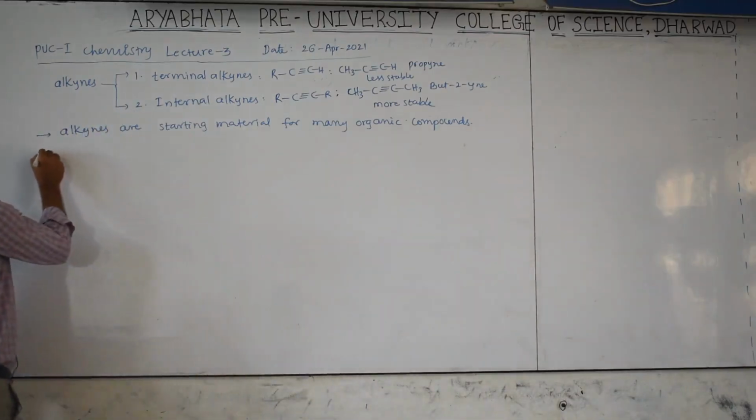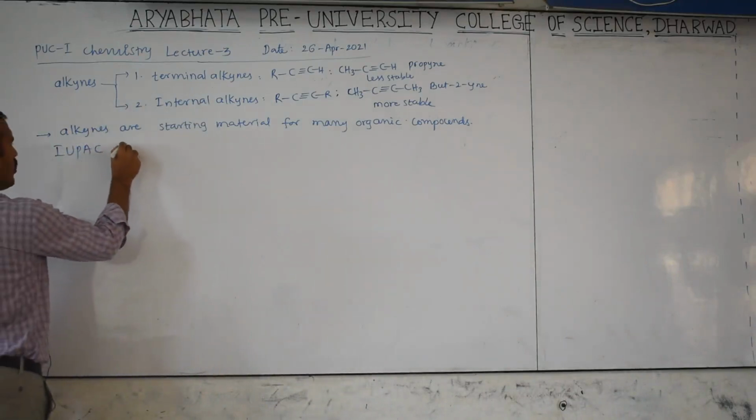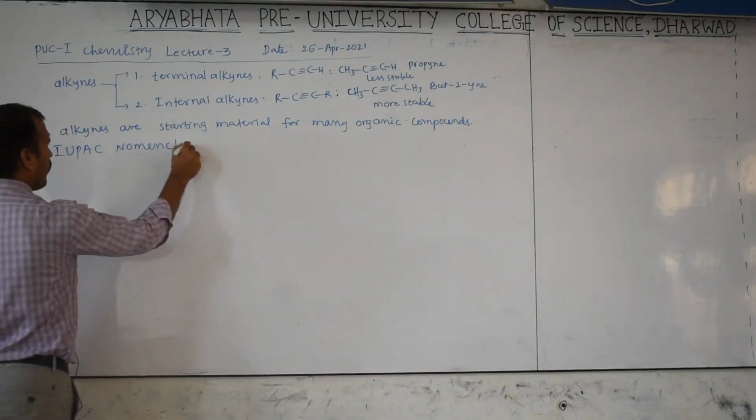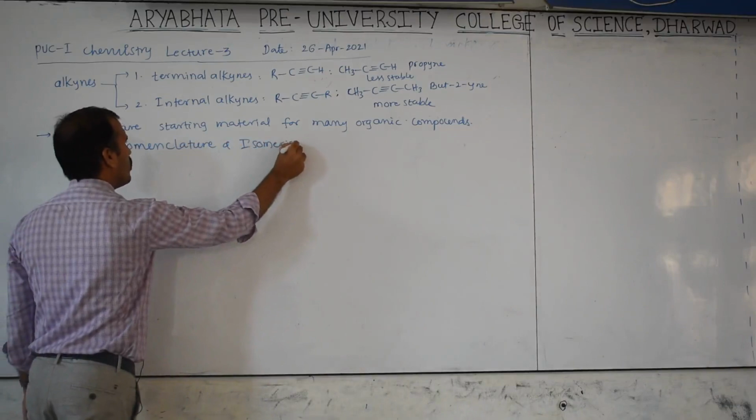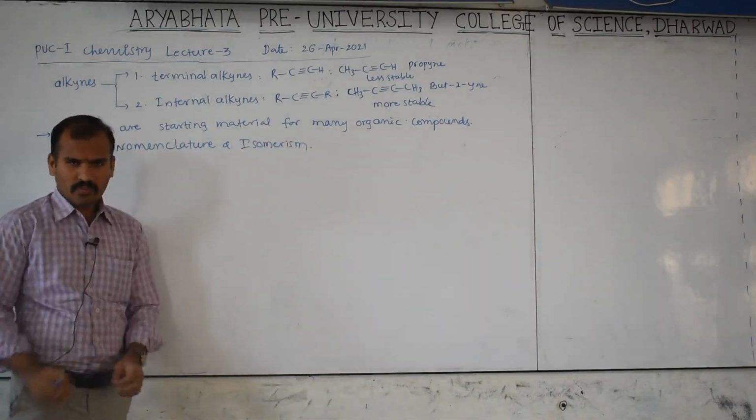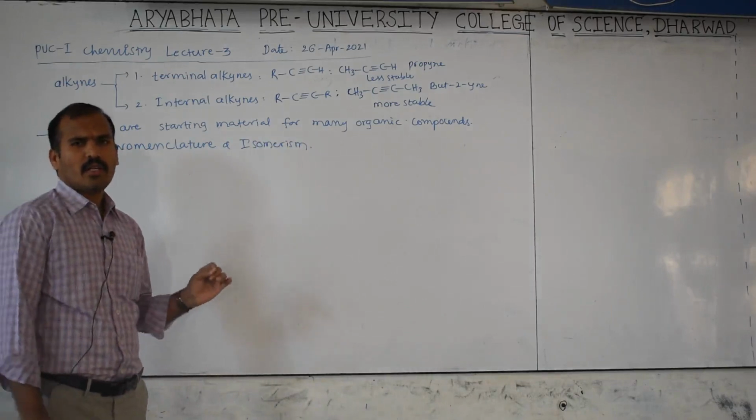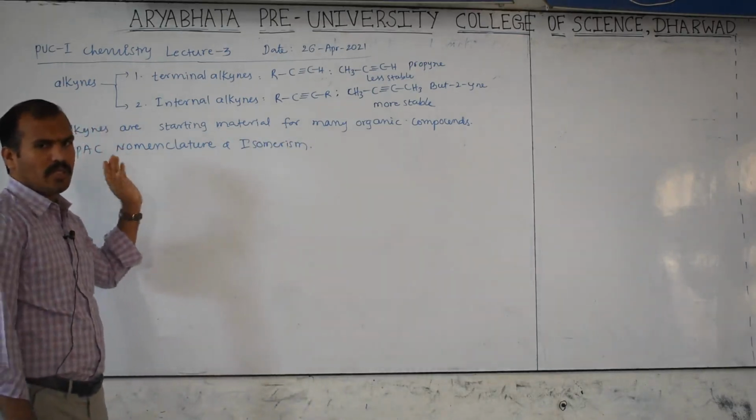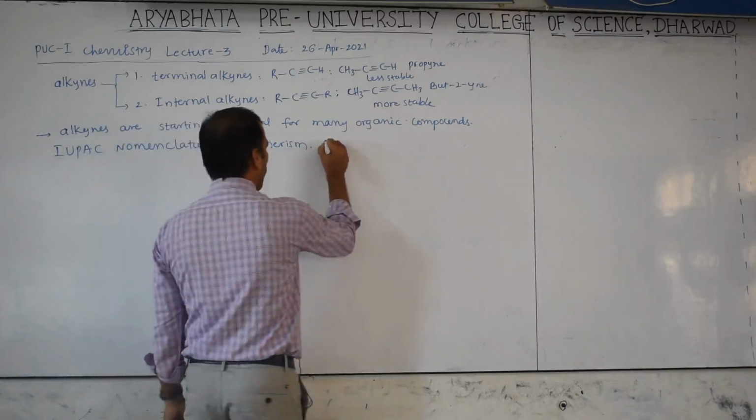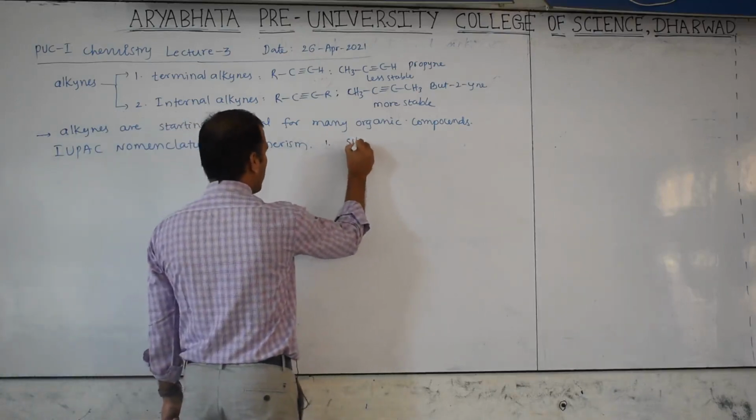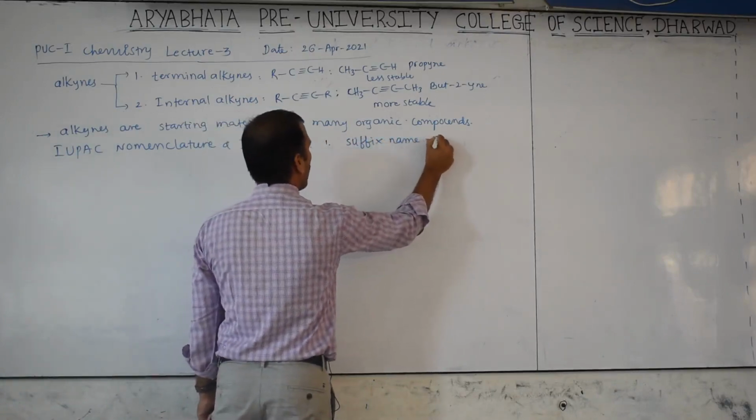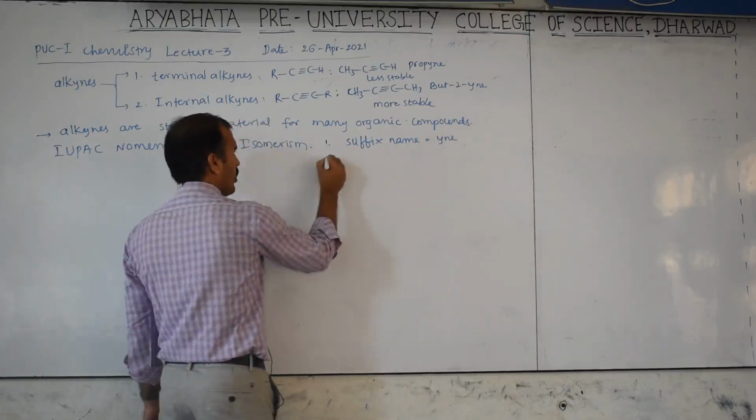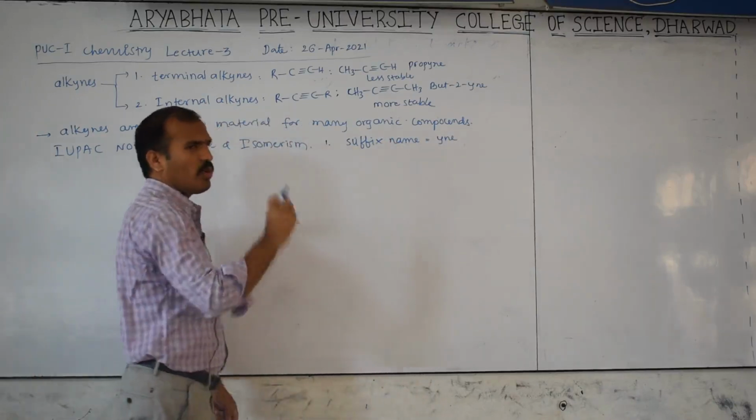Next, IUPAC nomenclature and isomerism. You know the rules. How many rules are there? 13 rules are there to give the IUPAC name of a given compound. In simplified form, we know that the alkyne suffix name is "-yne". This is for one triple bond present.